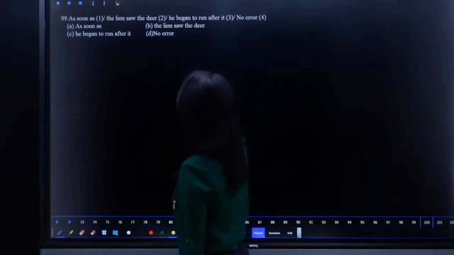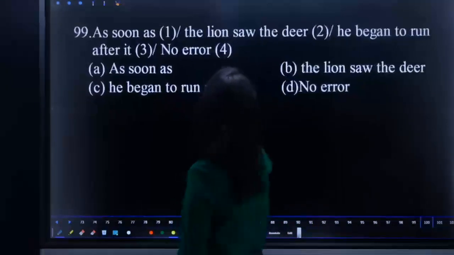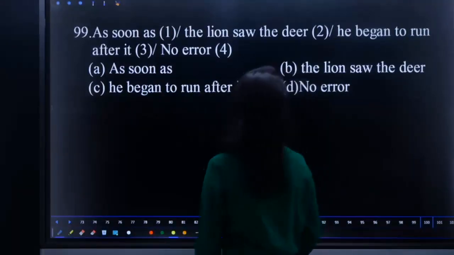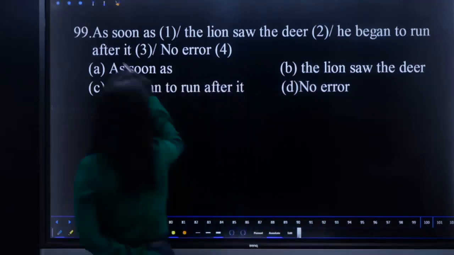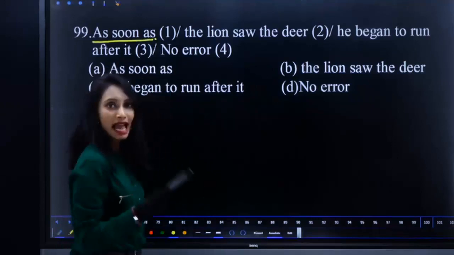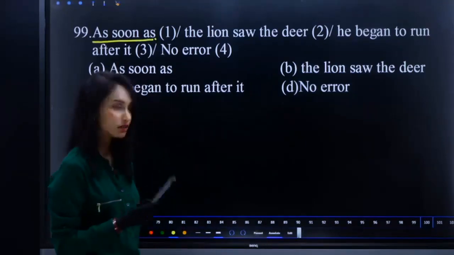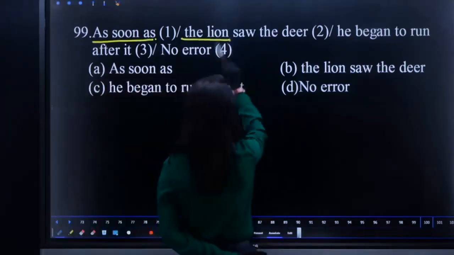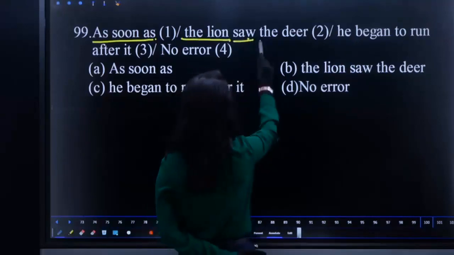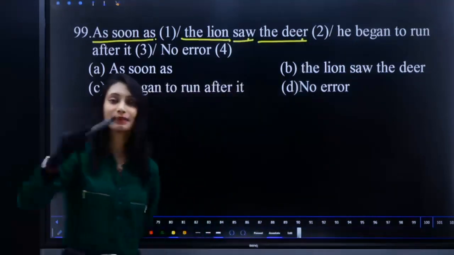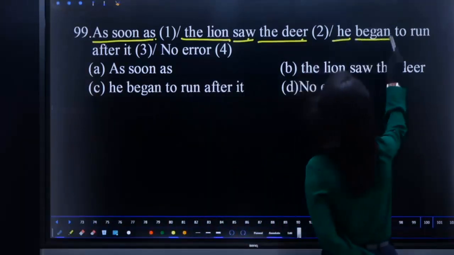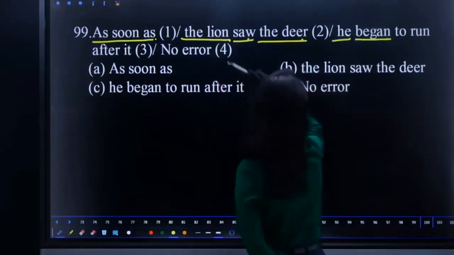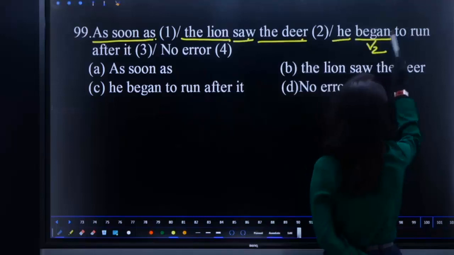99. As soon as the lion saw the deer, he began to run after it. What is the error? As soon as, all right, as dash as structure, positive degree, soon. The lion saw, past tense, the deer. A particular lion saw a particular deer. That is also correct. He began, past tense V2, that is also correct.